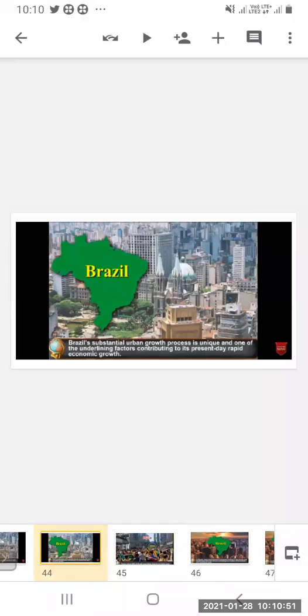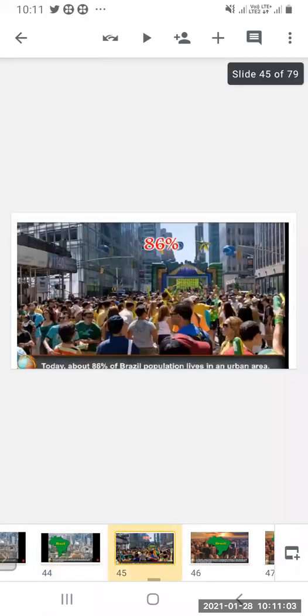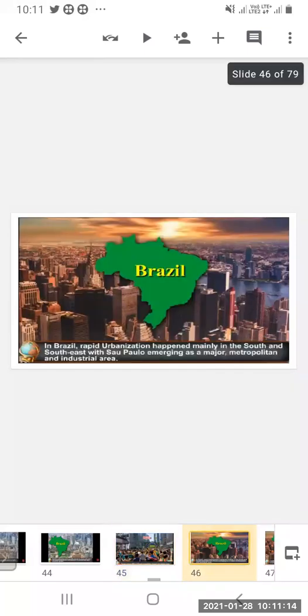So the urbanization process in Brazil is unique, and it is one of the underlying factors contributing to the present rapid economic growth. Today, about 86% of Brazil's population lives in an urban area. In Brazil, rapid urbanization happened mainly in the south and the southeast region.